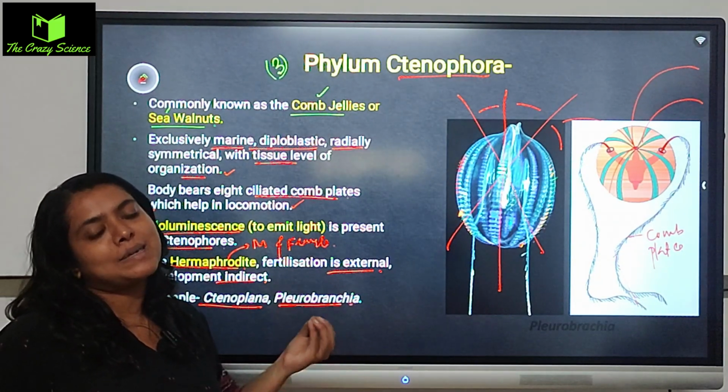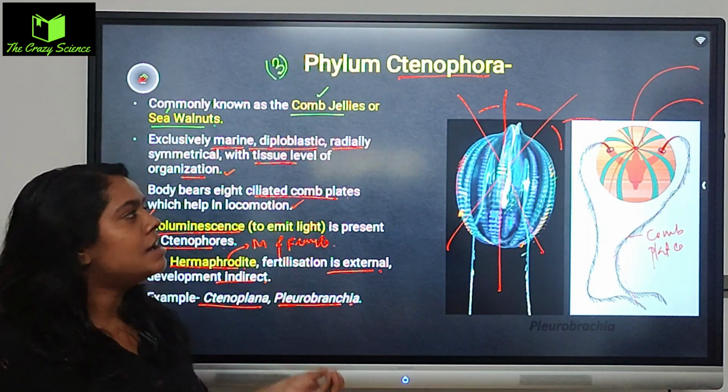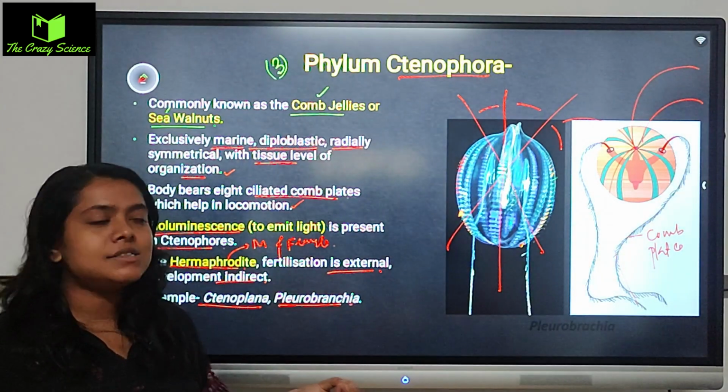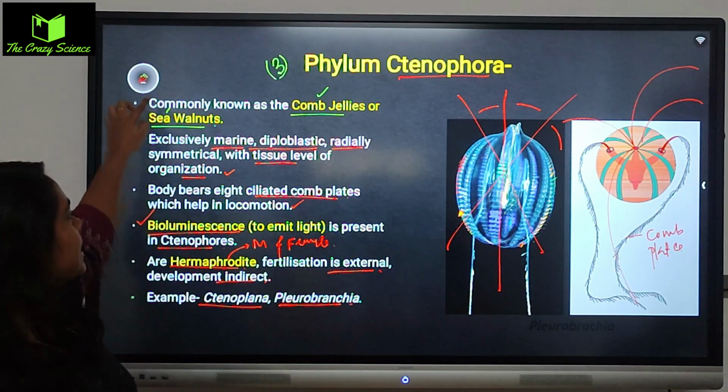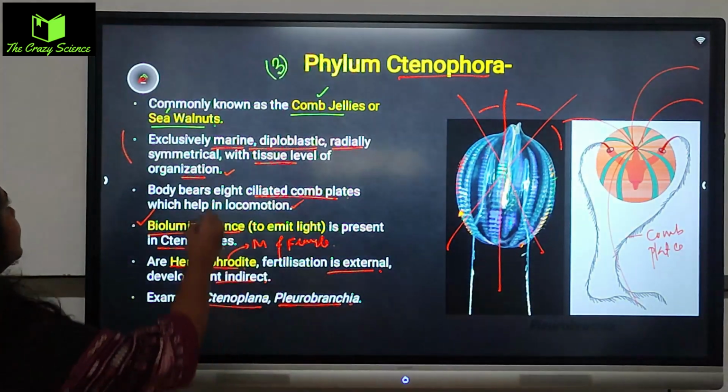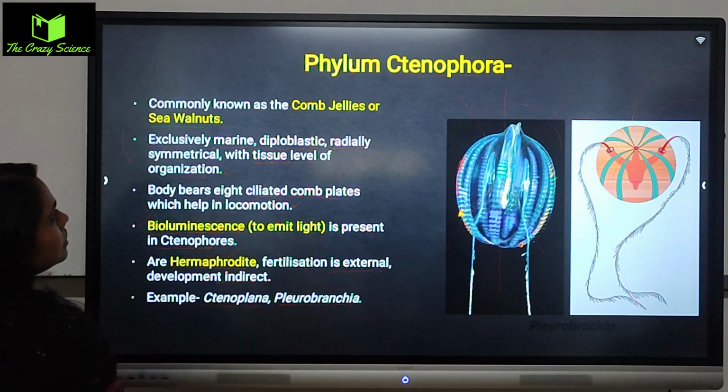All you have to remember is that they emit light, which is called bioluminescence, and another is they have the 8 comb rows and a few other characteristics as I said before. Okay, move to the next one.